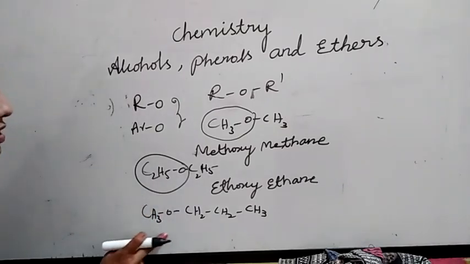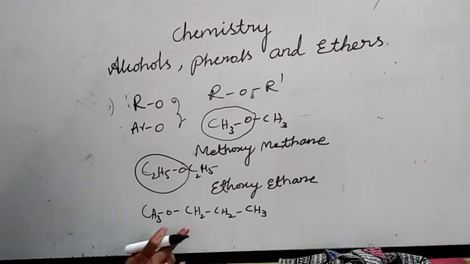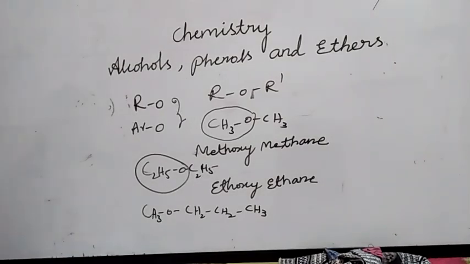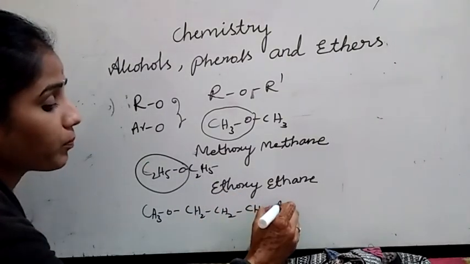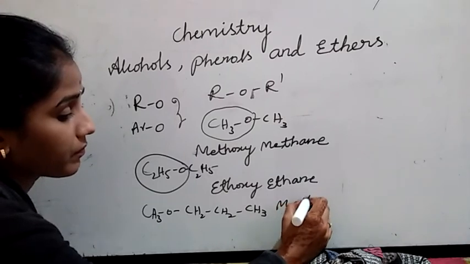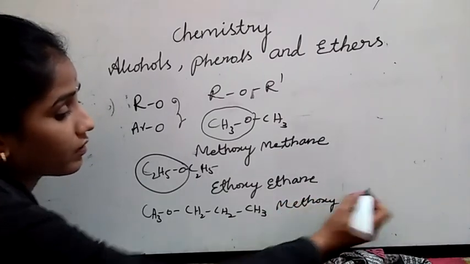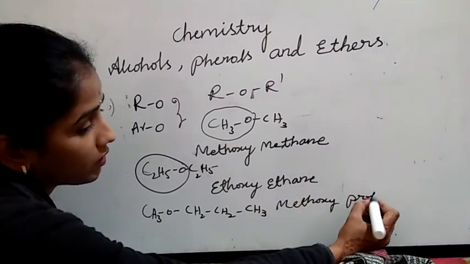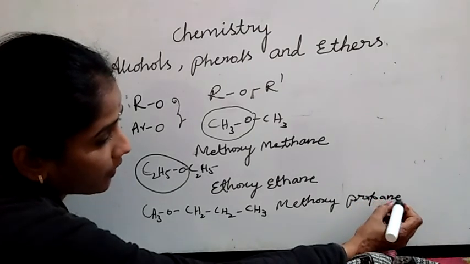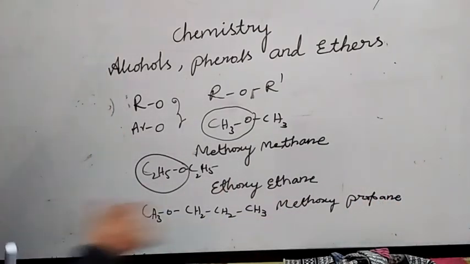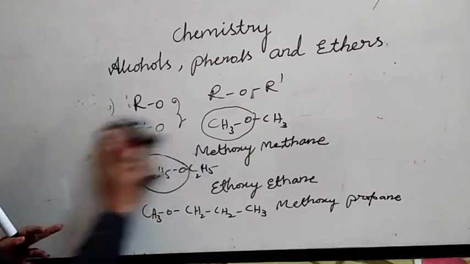OCH3 is a methoxy group. Just keep in mind that you have to name the biggest carbon chain at the last. That's it. Methoxypropane. I will give another example.